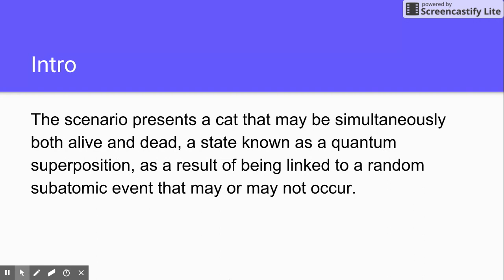The scenario here presents a cat that may be simultaneously both alive and dead, a state known as quantum superposition, as a result of being linked to a random subatomic event that may or may not occur.